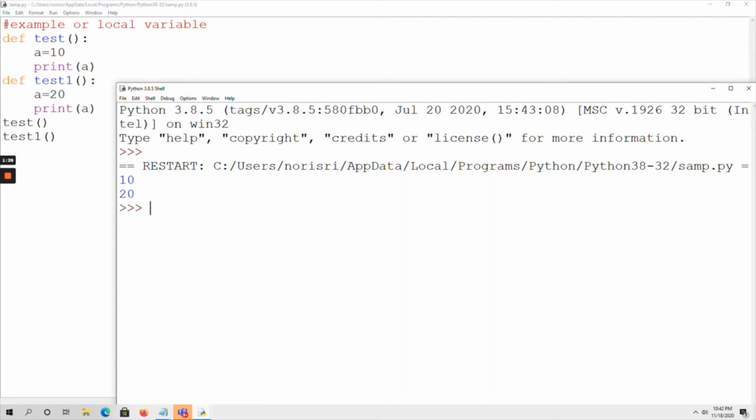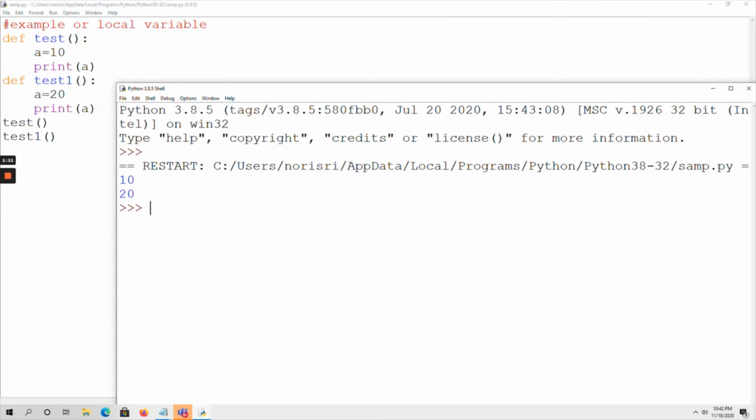Again it comes back to test1. The cursor goes to that function definition. Now a is assigned 20. Print of a means the value 20 is printed on the output screen.